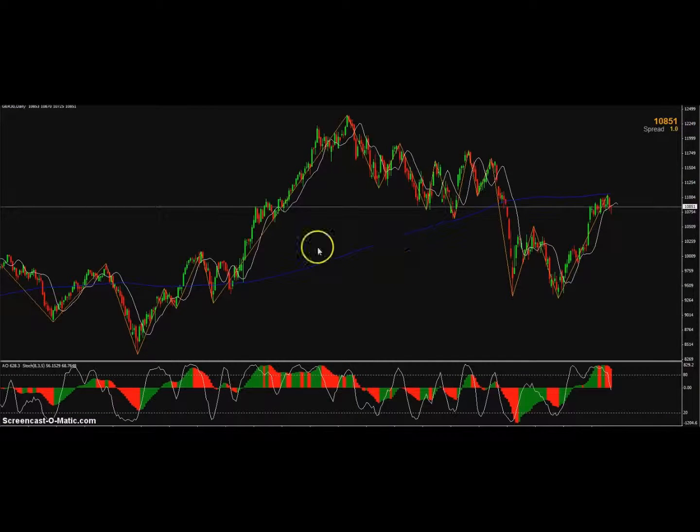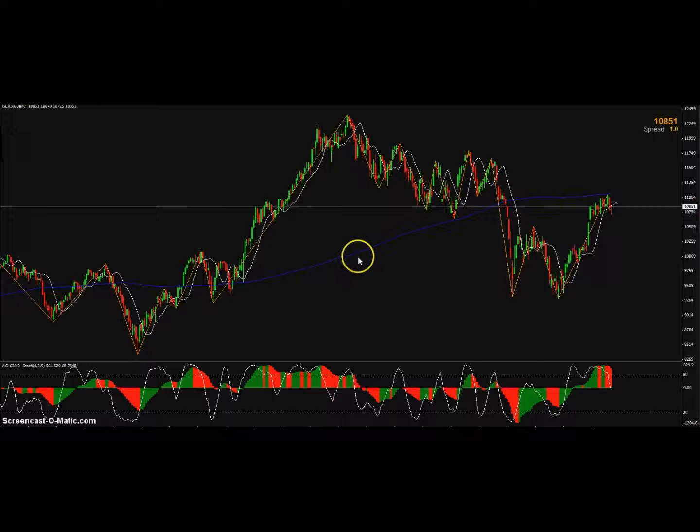Now let's take a moment to review the German 30. This is just an indices number, the same as the Aussie 200 in Australia and all the other numbers around the world. We're just going to look at the German 30 because of the euro printing money, or the stimulus program going on in Europe.